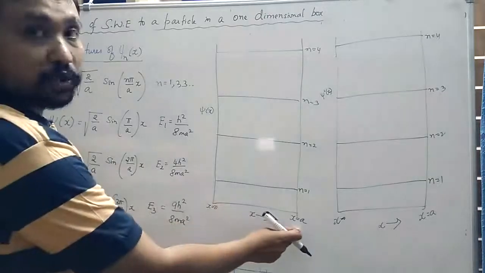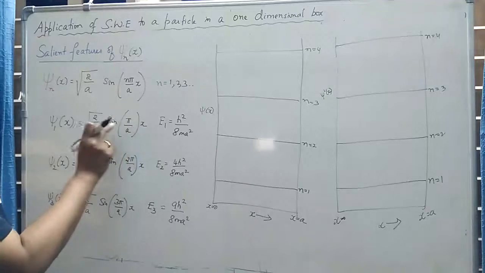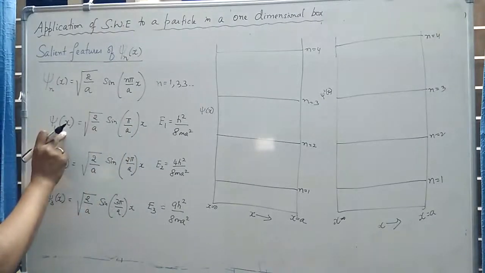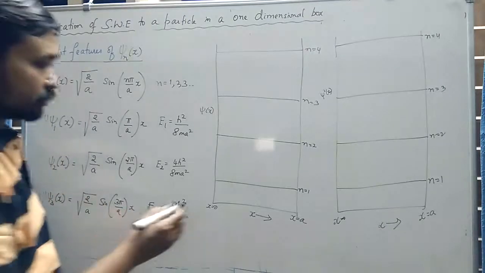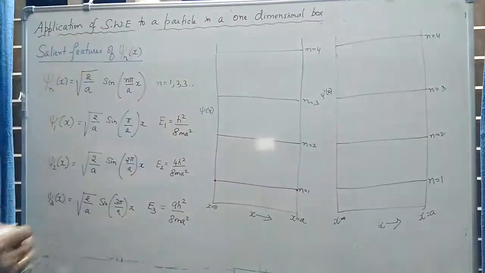Similarly, when x is equal to a, if I substitute x is equal to a, a gets cancelled, so you get sine pi, which is again 0. So psi of x becomes 0 when x is equal to a. So these two are nothing but the boundary conditions. So at these two points, the value of the wave function is 0.